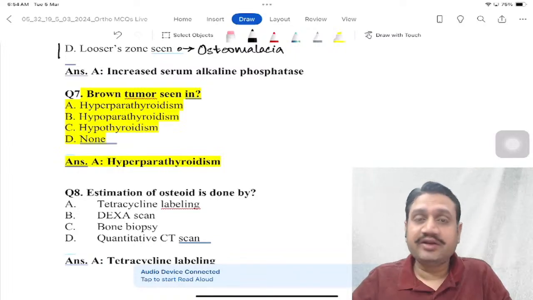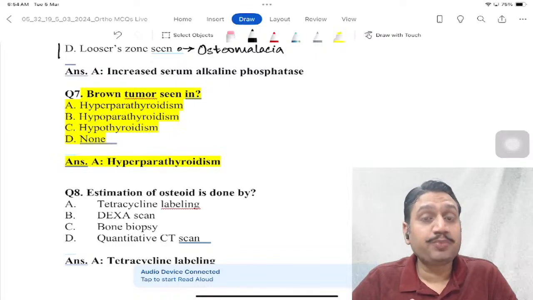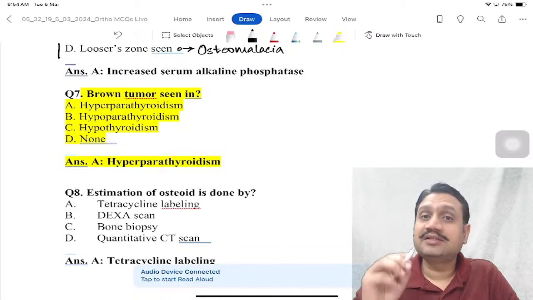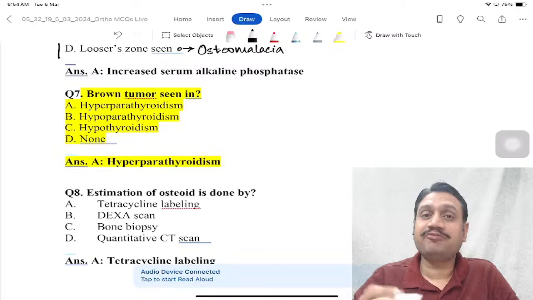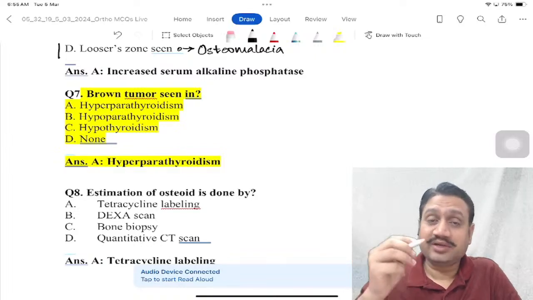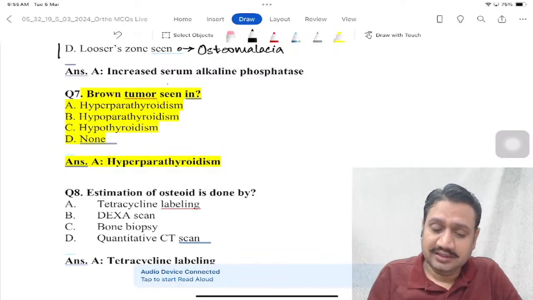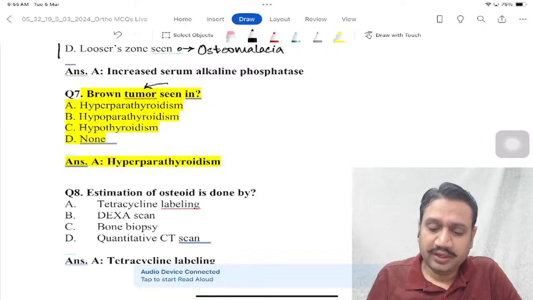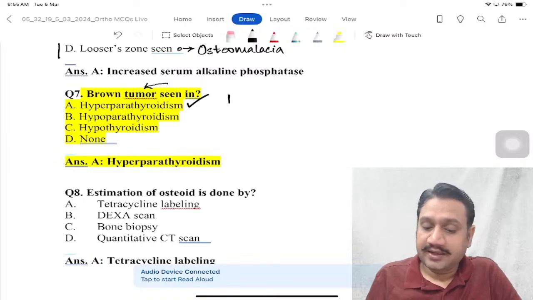Cell having no activity or a genetic defect is what we called osteopetrosis. But when the cell is working under the influence of the parathyroid gland, hyperparathyroidism, then the osteoclast starts working more, and that condition is called Brown's tumor. It is hyperparathyroidism, increase in PTH, increase in osteoclastic activity.